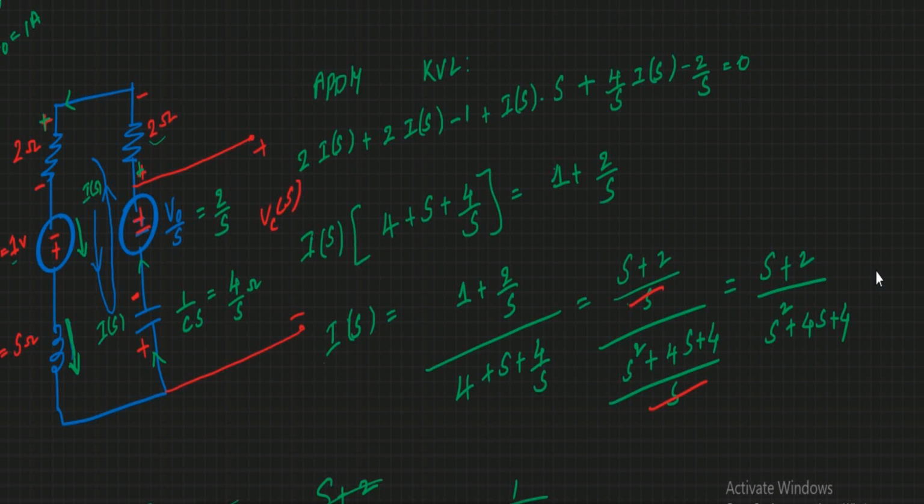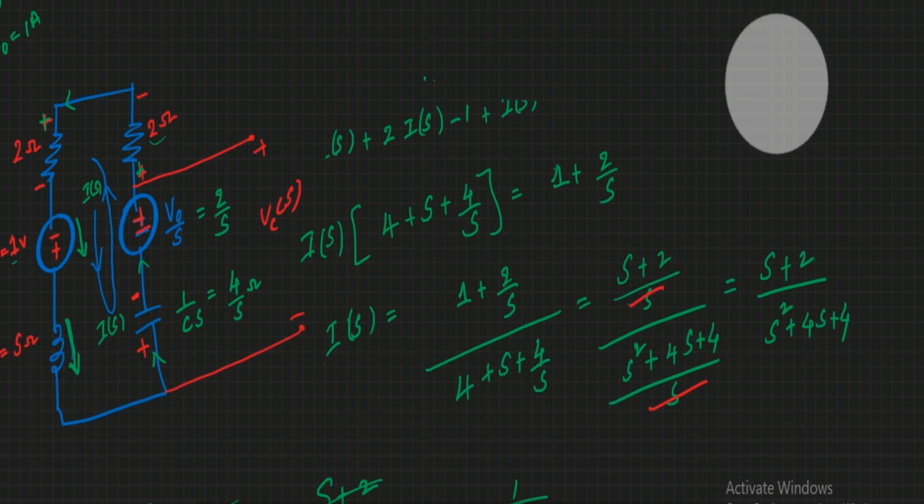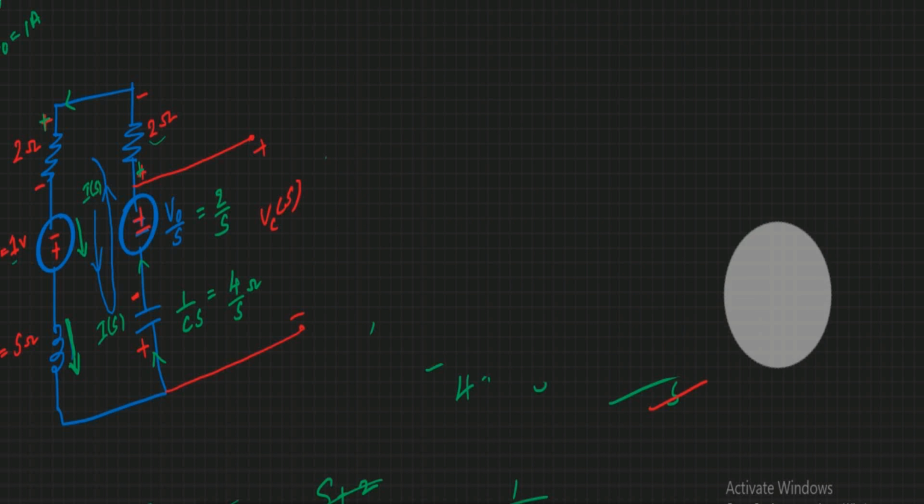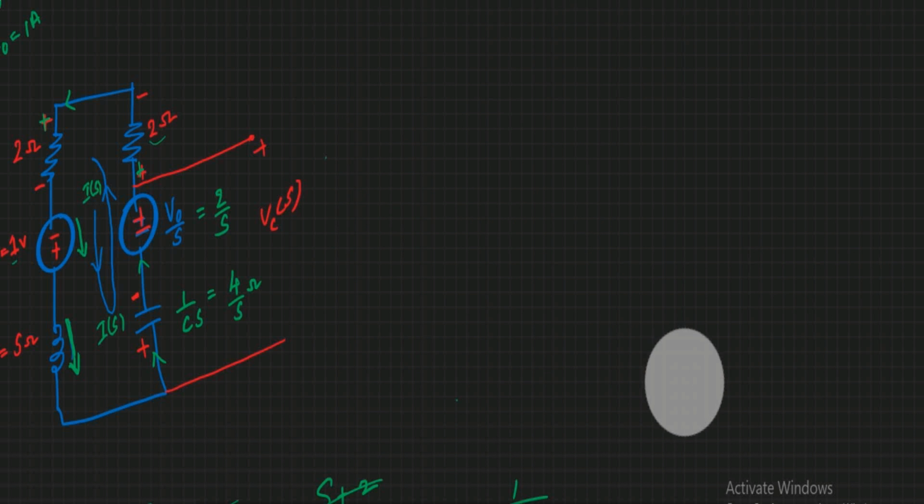So from the voltage division rule, or you can apply KVL here. Just apply KVL in this branch.